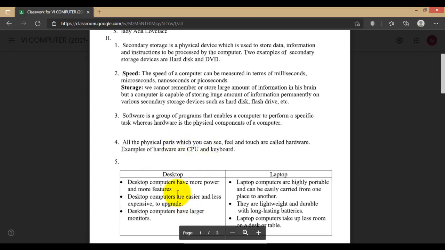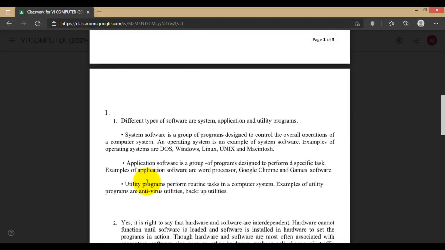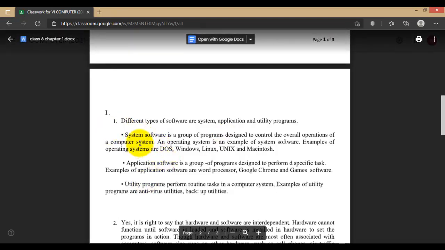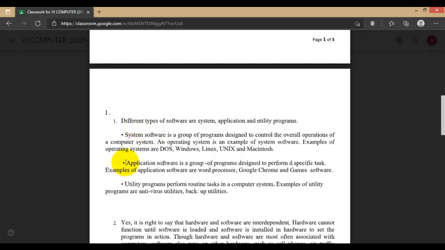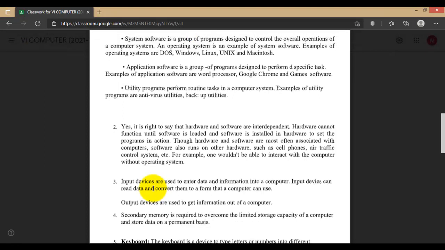It's all very easy. And the difference between desktop and laptop. And name the different types of software. There are 3 different types of software that we have already discussed just now: system software, application software, and utility programs.